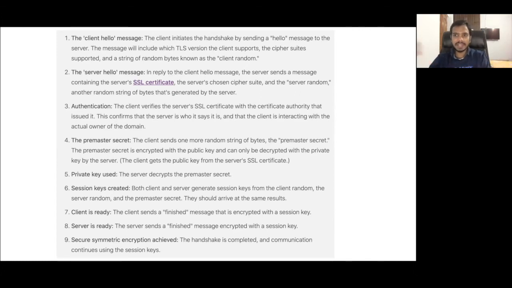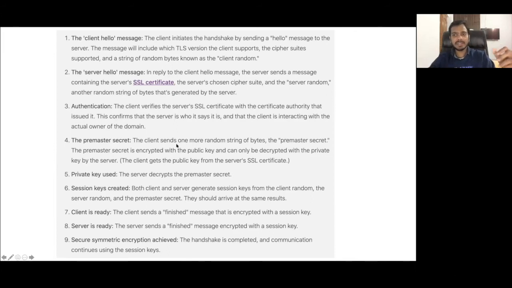As I told you, every server will have its SSL certificate. Whichever server supports HTTPS communication, or whichever website supports HTTPS, its server will have an SSL certificate that is signed by the certificate authority. It will send the SSL certificate to the client. Along with it, it will also tell the client which algorithm it has selected for communication. And the server will also generate a server random, another random string, and it will send all this data to the client as a server hello message.